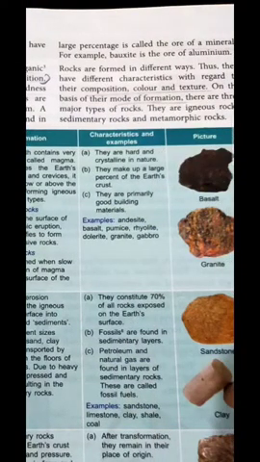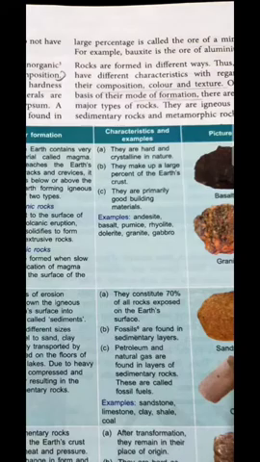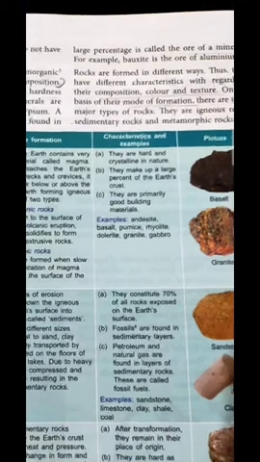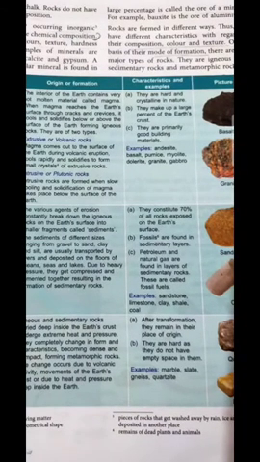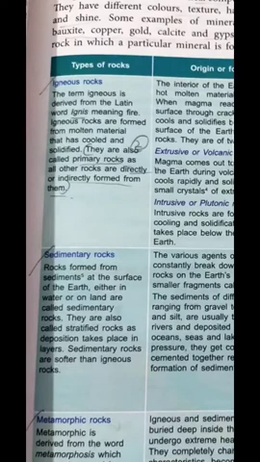Now we are going to discuss the composition of rocks, or we can say the types of rocks. There are three types of rock. The first is igneous rock, the second is sedimentary rock, and the third is metamorphic rock. So what is igneous rock? The word igneous is derived from the Latin word ignis, meaning fire.